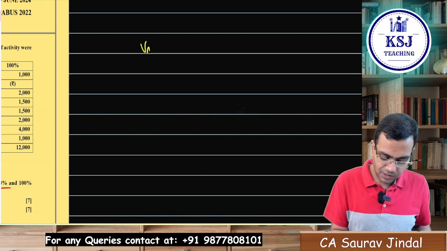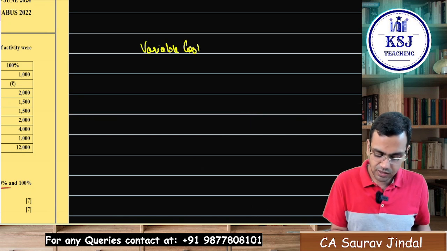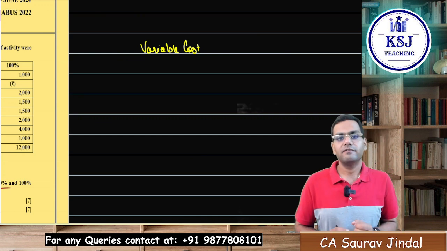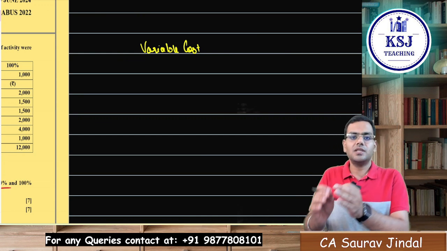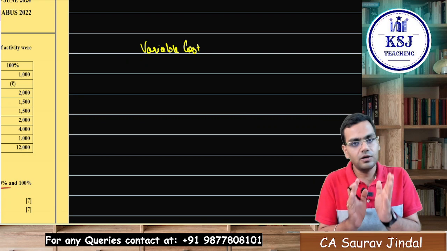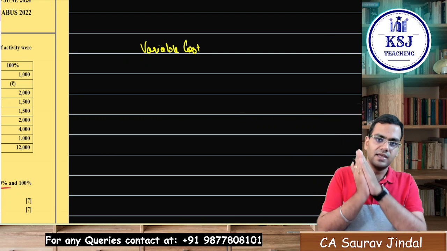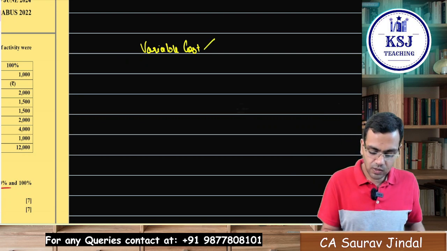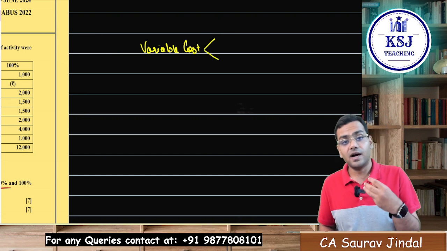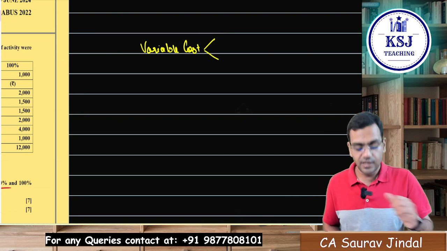When we talk about the variable cost, it is the one which changes with the change in the level of activity. Do you agree with this thing? Yes, sir, we agree with this thing, right? So what are the features? How do we identify whether it is a variable cost?